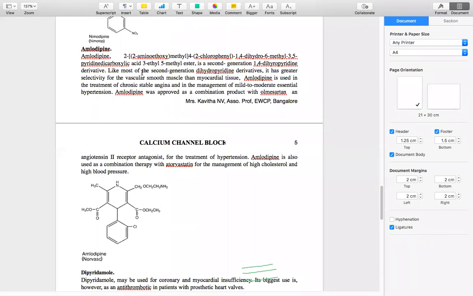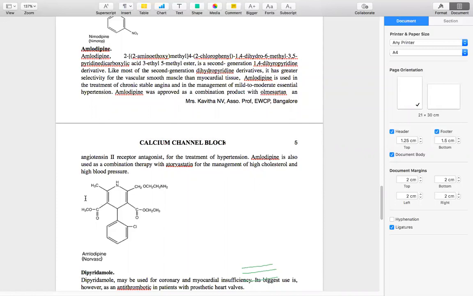Like most of the second generation dihydropyridines, it has a greater selectivity for vascular smooth muscles than the myocardial tissues. Amlodipine is used in the treatment of chronic stable angina and in the management of mild to moderate essential hypertension. Amlodipine was approved as a combination product with olmesartan, an angiotensin II receptor antagonist, for the treatment of hypertension. What is this angiotensin 2 receptor antagonist? We'll see later in the antihypertensive agents.